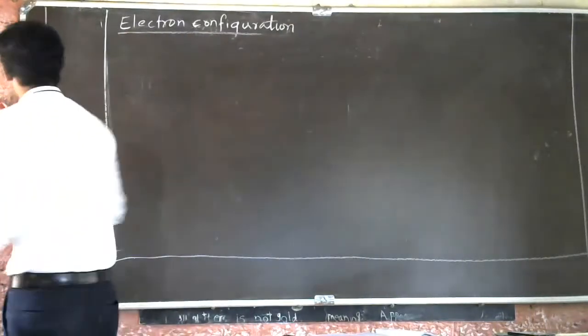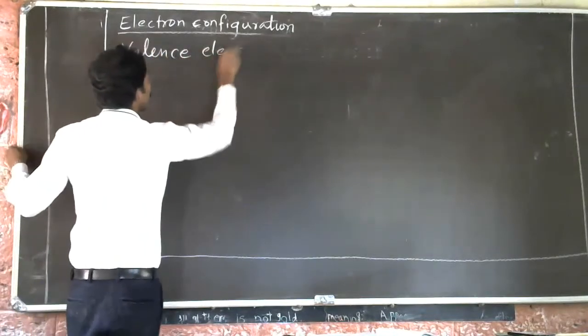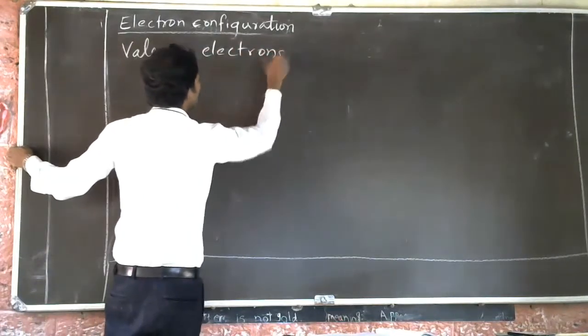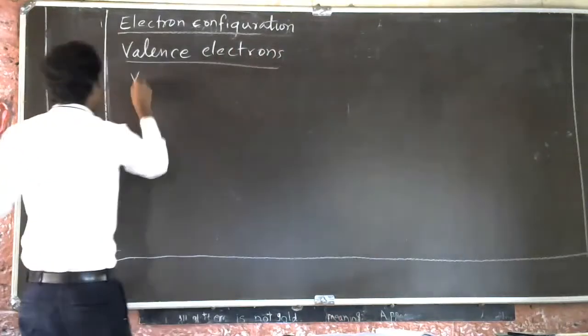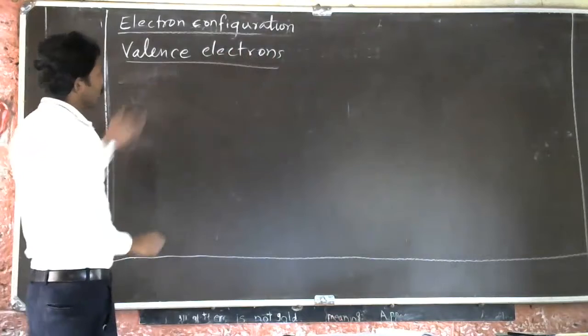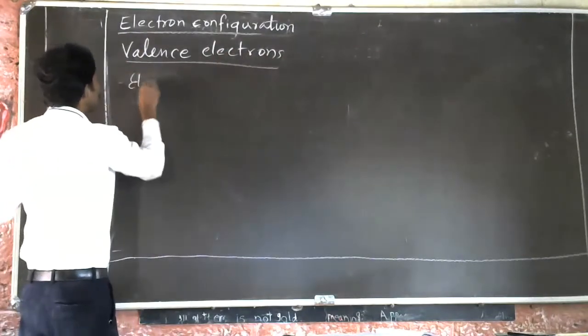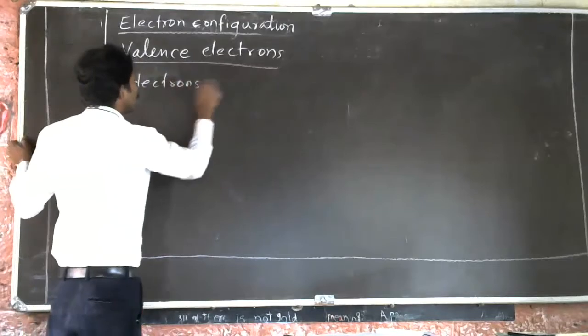We are going to study an important concept, that is valence electron and valency. Before valency, we will see valence electron. What do you mean by valence electron?